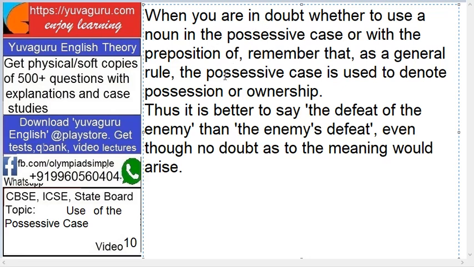So if you have to decide between the possessive case or the preposition, use the possessive case. Like, it is better to say the defeat of the enemy than the enemy's defeat. Actually both mean one and the same, but it's better to say defeat of the enemy, even though no doubt as to the meaning would arise.